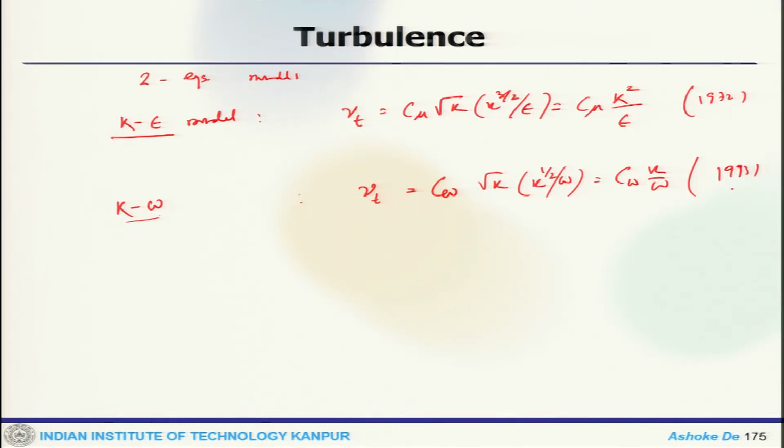See, these two equation models are complete in the sense that no flow dependent specification such as Lm is required. So, that way they look complete, where you solve for the kinetic energy and epsilon or the turbulent frequency. Typically these days, even in industrial applications, these models are quite heavily used.